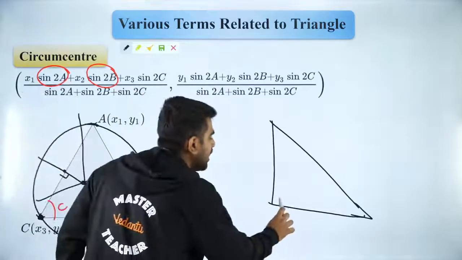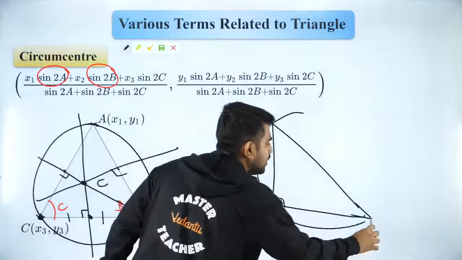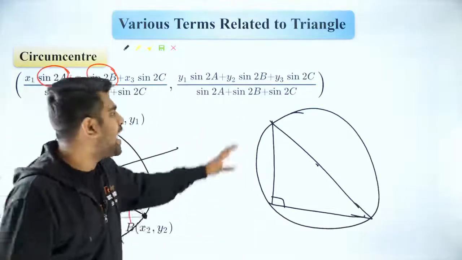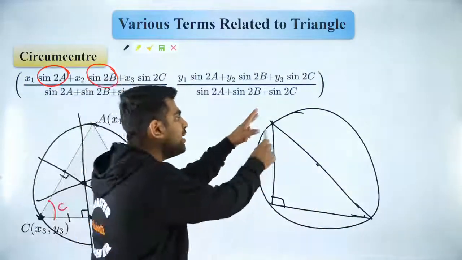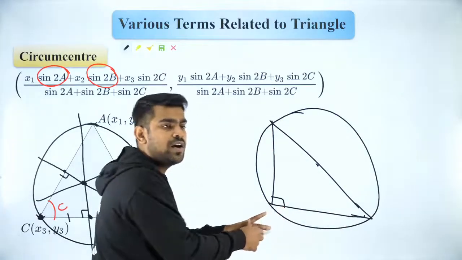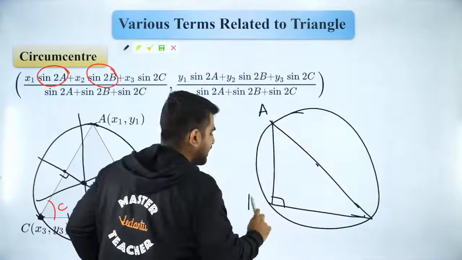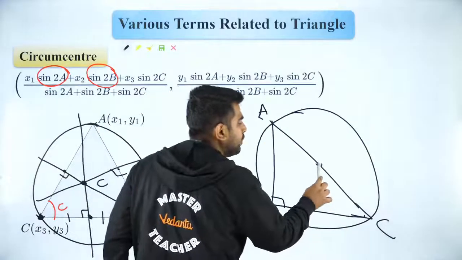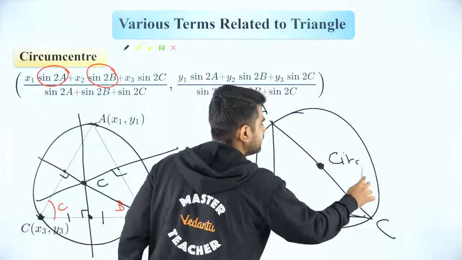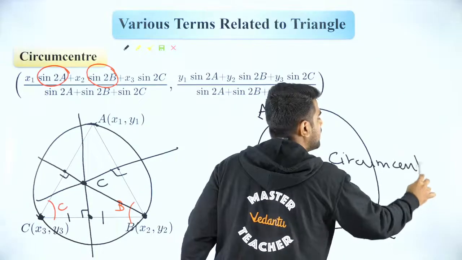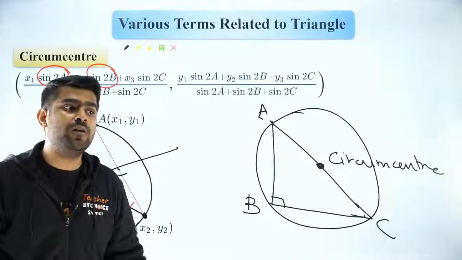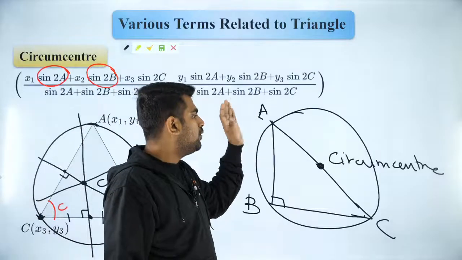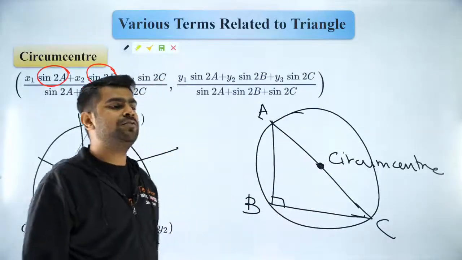Okay, so if I draw a circumcircle for a right angle triangle, do you agree that your hypotenuse will be the diameter? Your hypotenuse will be the diameter because a diameter subtends a right angle at the circumference. So if I have a right angle triangle ABC, don't you think AC is the diameter? So if AC is the diameter, the midpoint of AC will be the circumcenter. So that is why the circumcenter for a right angle triangle will be the midpoint of the hypotenuse.